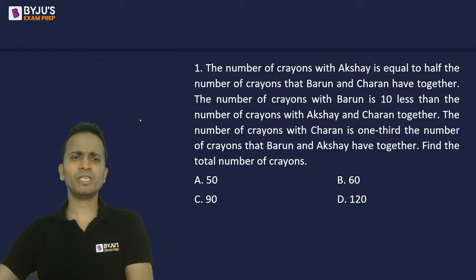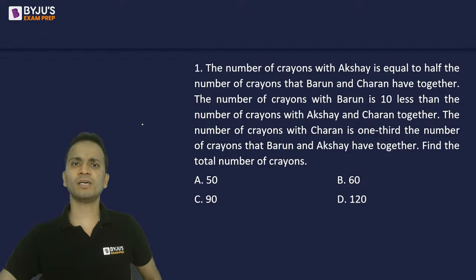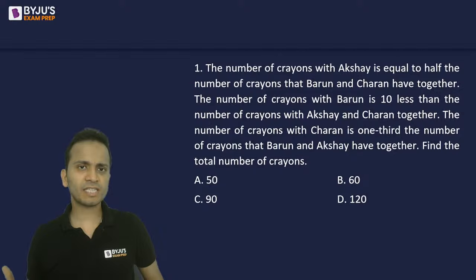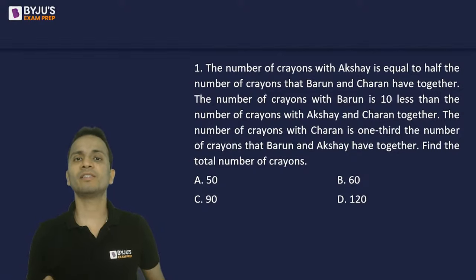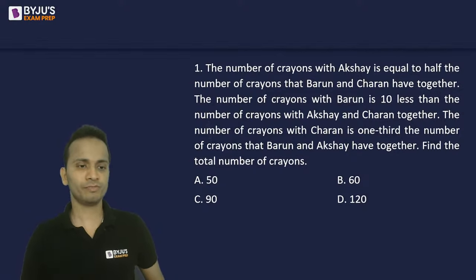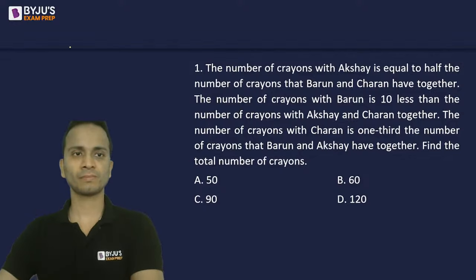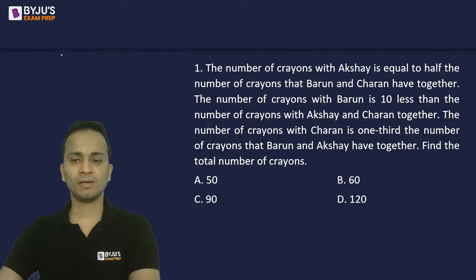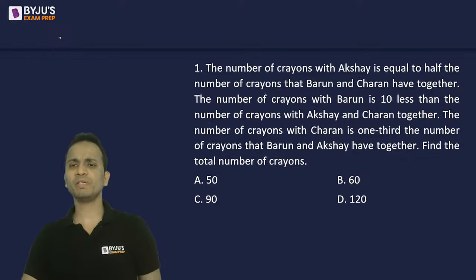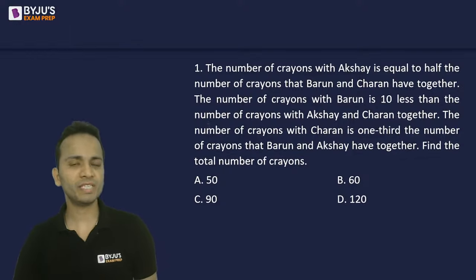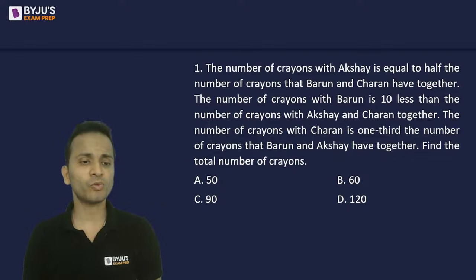You just have to make three equations and solve them. Also, the equations that you will make will be very easy to solve. Another 30 seconds, and then I'll start making these equations. Meanwhile, those students who have made the equations may solve these equations and get me the total number of crayons with these three people.